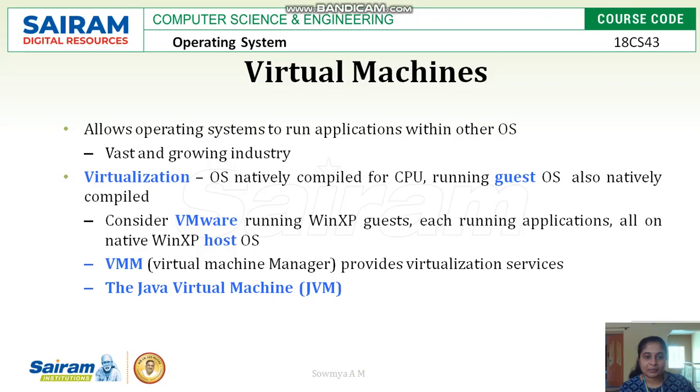We have an example of VMware, where you can have multiple operating systems running on the native operating system as a guest. So this virtual machine manager is used for providing virtualization services. And one more example of virtualization services is the Java Virtual Machine.